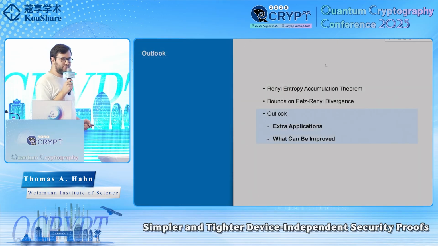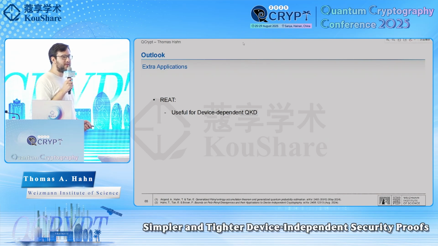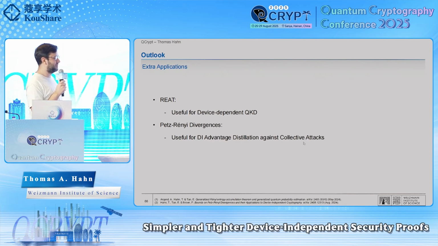Okay, let me just conclude by saying what I didn't talk about today, what can be improved on this, and then I'll be done. So first of all, the Rényi EAT isn't just useful for device-independent QKD, you can use it for device-dependent QKD, and also there you have improvement on all other techniques such as entropic uncertainty relations and whatnot. Similarly, I didn't talk about the Petz-Rényi divergences, that they're also really useful for device-independent advantage distillation, but I should point out that advantage distillation in the DI setting so far only has security proofs against collective attacks, so one should keep that in mind.